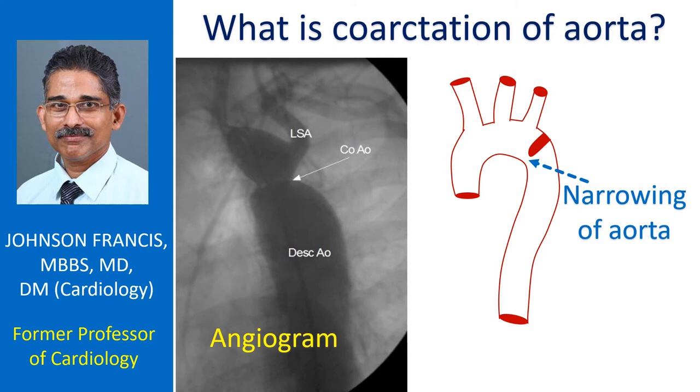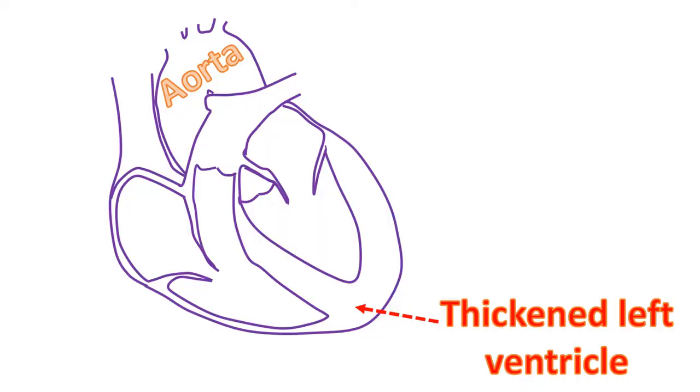In the typical situation, when the narrowing is beyond the origin of the blood vessel to the left arm, blood pressure in the upper limbs is much higher than in the lower limbs. When the blood pressure in the initial part of the aorta is high, it causes resistance to the pumping of the left ventricle, which pumps blood to the aorta. The left ventricle is the lower left chamber of the heart.